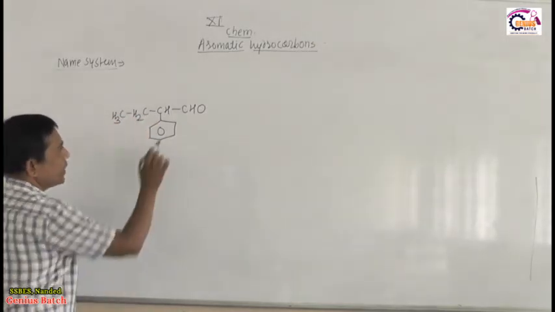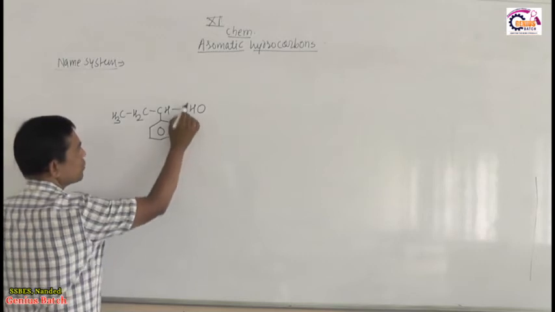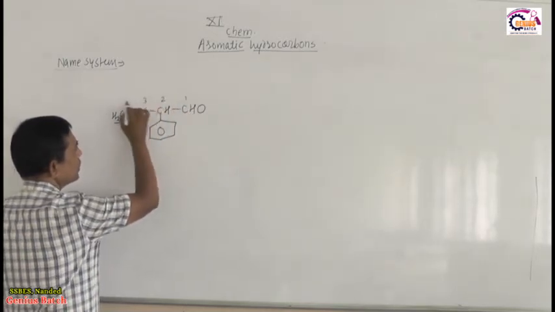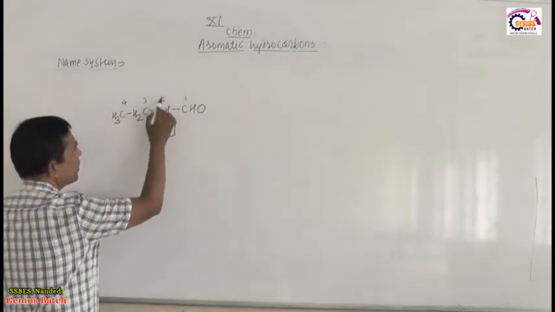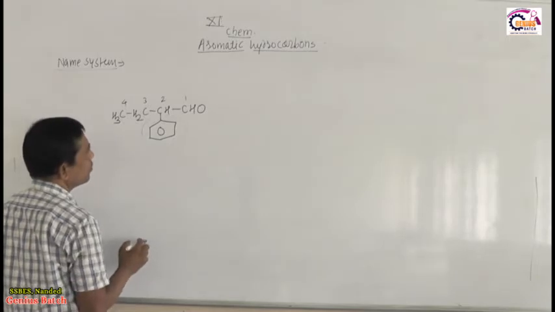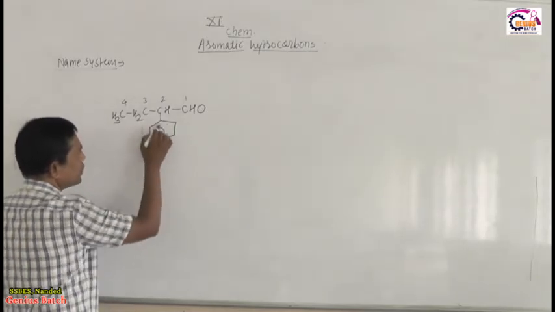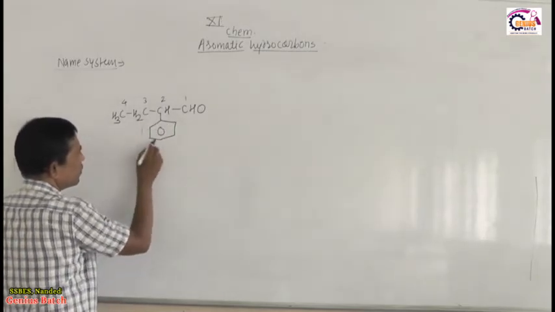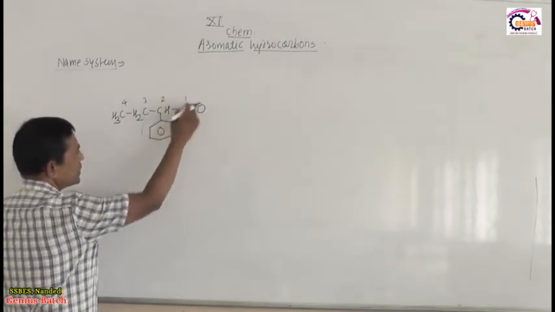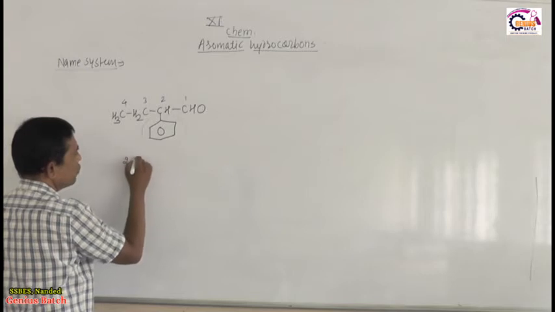Okay. So the main functional group is this one, aldehyde. So number it: 1, 2, 3, 4. On carbon number 2 there is a phenyl group, so you have to keep the position of the phenyl group here. It does not act as the parent, it acts as a substituent because the main functional group is present in the side chain. So its name is 2-phenyl,